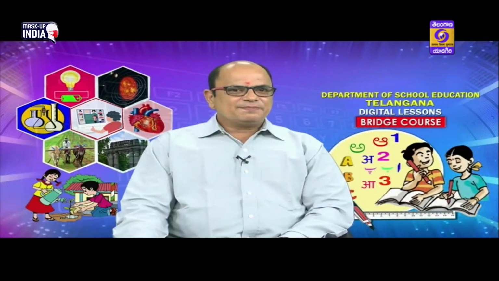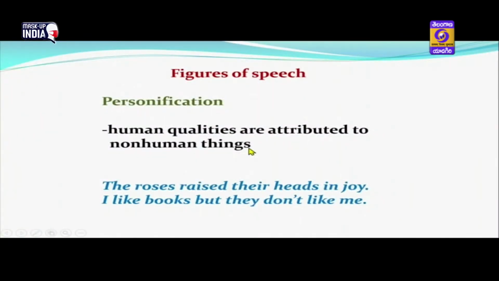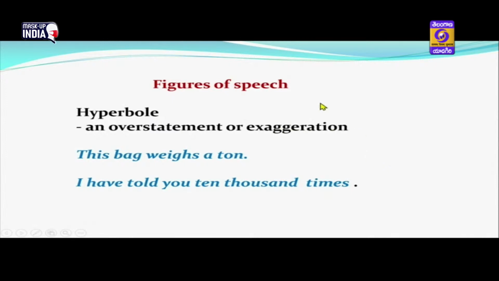The other figure of speech is personification, which means attributing human qualities to non-human things. The example is: the roses raised their heads in joy. Generally roses are non-human, but we are attributing the human quality of raising heads. And another example is: I like books but they don't like me. Books have no life, but we have attributed human quality and we are saying I like books but they don't like me.